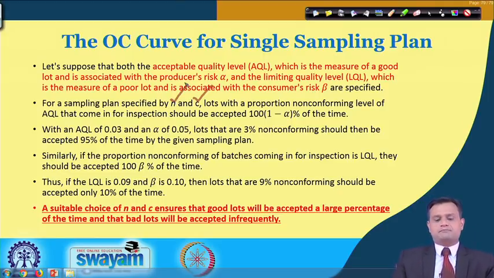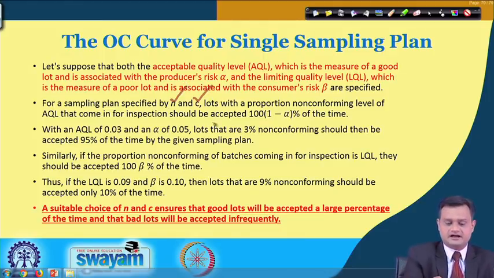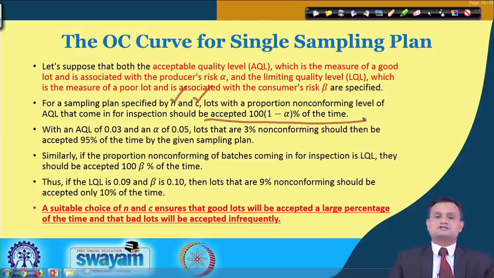Lots with a proportion non-conforming level of AQL that come in for inspection should be accepted 100 times (1 minus alpha) percent of the time. It means that out of the number of lots coming for inspection, I will accept 100 times (1 minus alpha) percent of the submitted lots, and this refers to my AQL.